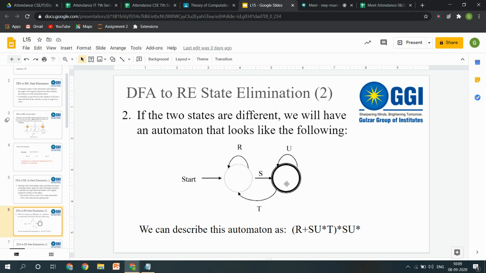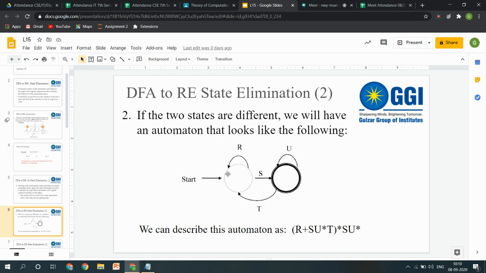This is possible that I am coming back through T and then going back towards this S. This could also be possible. So in this case, what we are doing is that I have told them that you have to follow this S U star. This S is compulsory. That is why this S is written as it is.